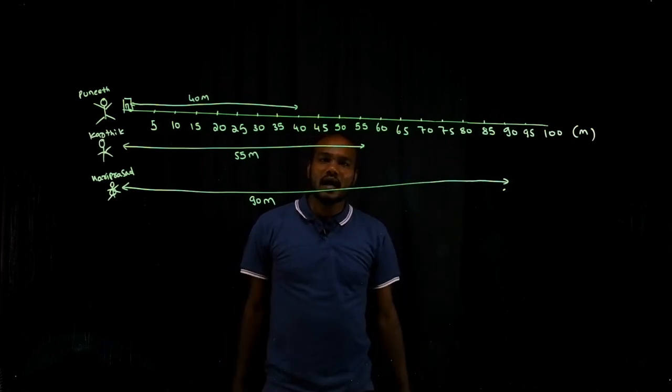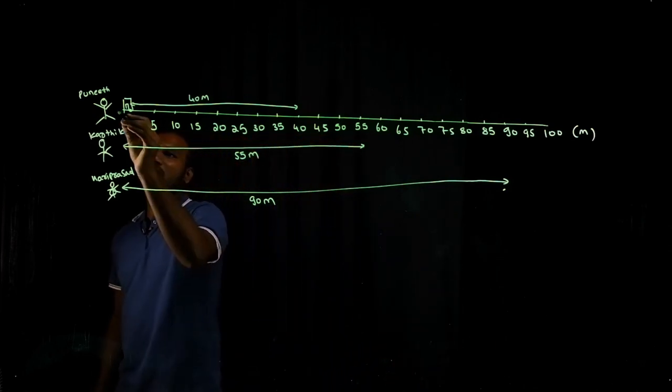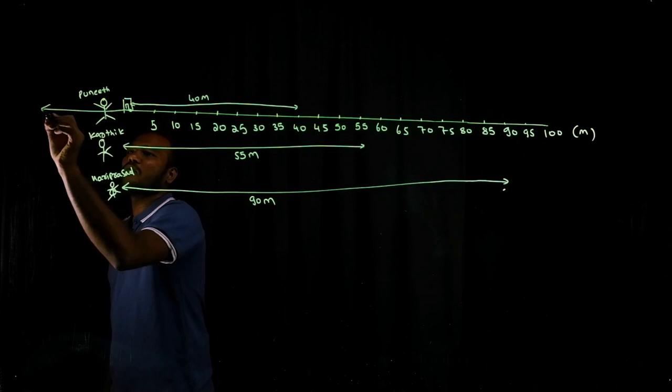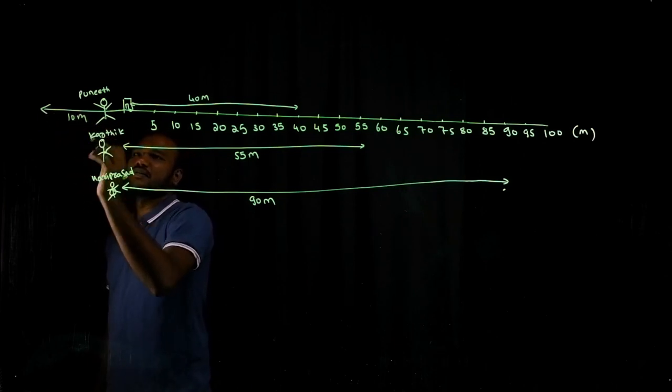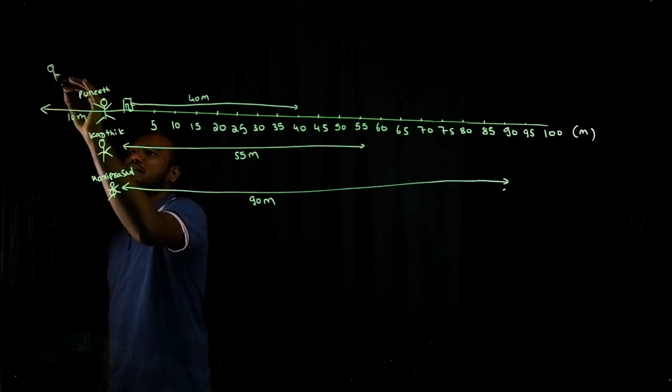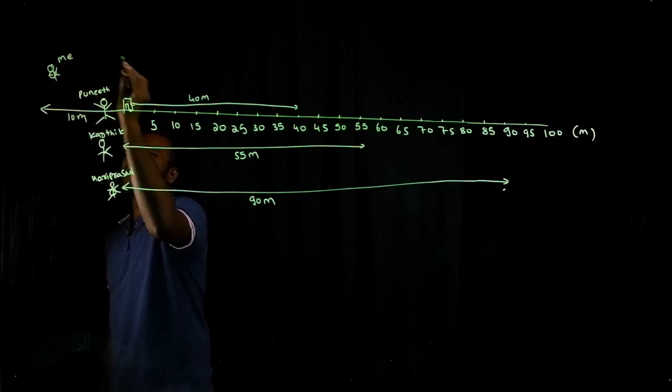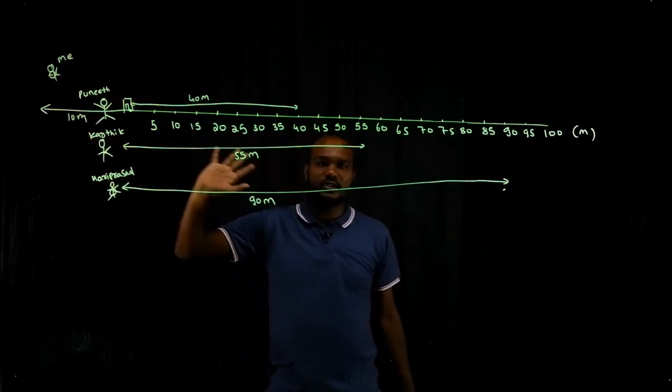What I did, I walked reverse from my home to outside. Let's say I walked from here to here, let's say 10 meters. This is me. I walked 10 meters.